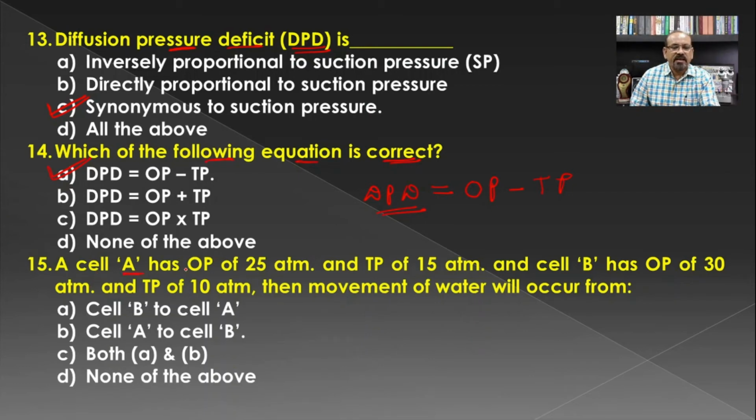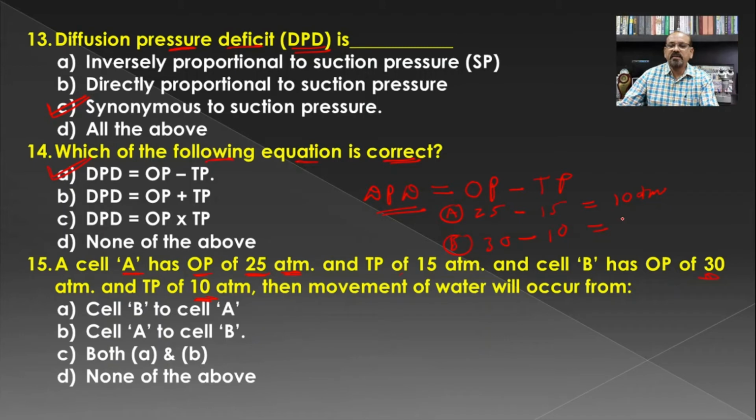A cell A has OP, that is osmotic pressure, 25 atmosphere, and TP as 15. So its DPD will be 10 atmosphere. And for the cell B, there is an osmotic pressure of 30 and the TP, that is turgor pressure, is 10.